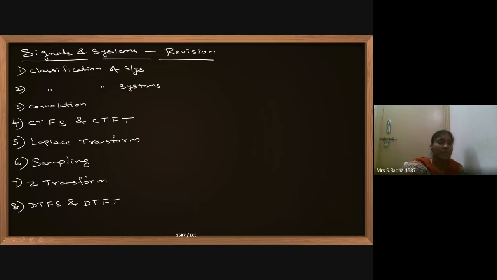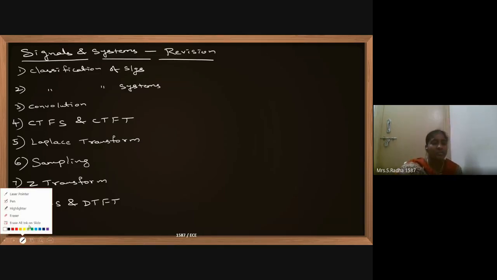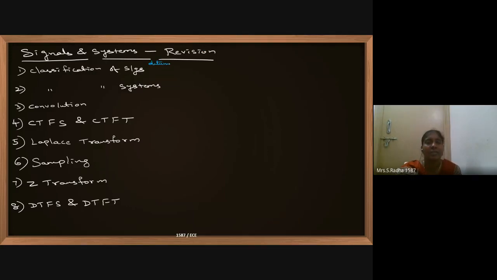And here in every topic, if you see classification of signals, we have deterministic and non-deterministic. Non-deterministic, other name is random signals. Even and odd signals.